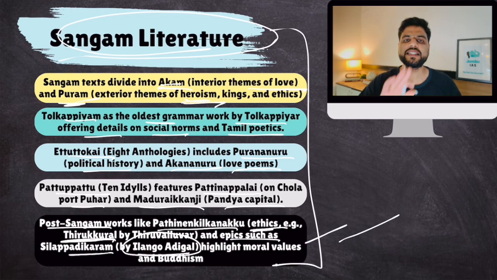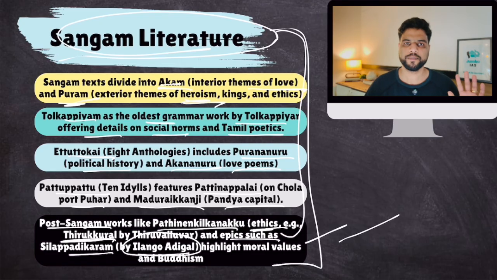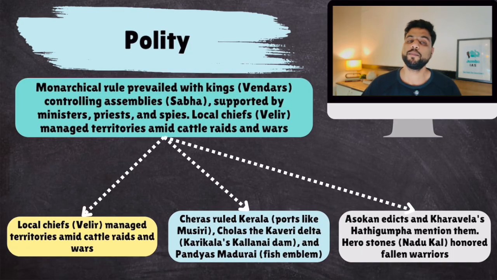So these are some of the examples of Sangam literature given in your notes. Do read them. Okay. Now let's talk about the political structure of that time, which we got to know from the details mentioned in Sangam literature. So the polity was monarchical rule with kings controlling assemblies which used to advise the kings, Sabha, supported by